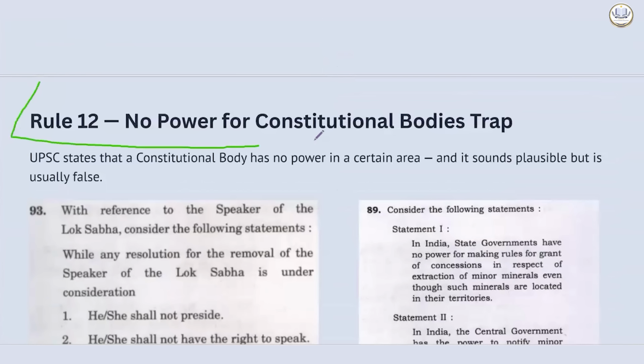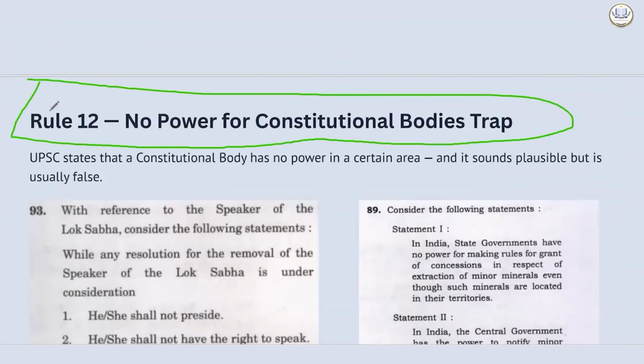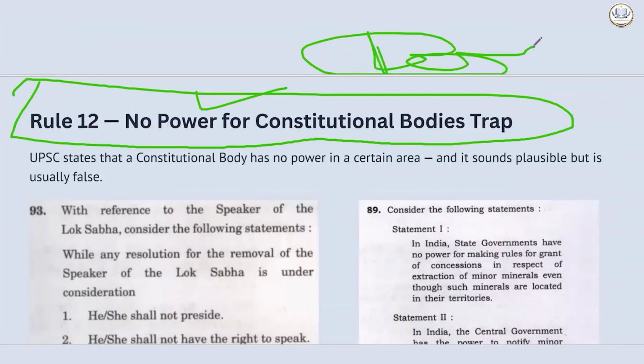Now, rule number 12. No power for constitutional bodies trap. Powerful bodies, they will try to show that they do not have certain power, and you have to watch out. You have to read it very, very carefully. You have to be certain to make it correct. If you have any little bit of doubt, try to choose it as incorrect.